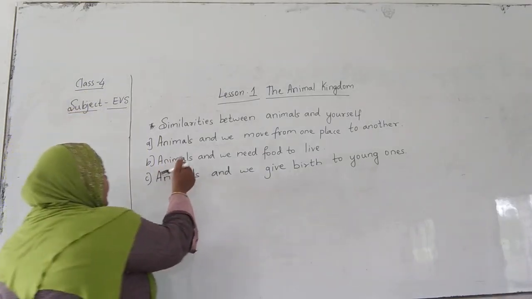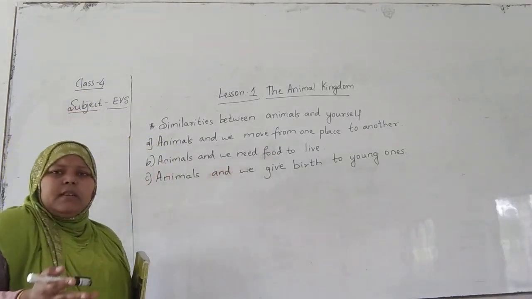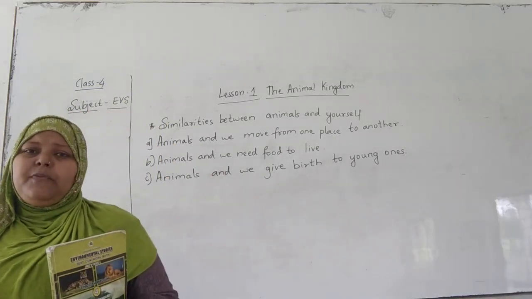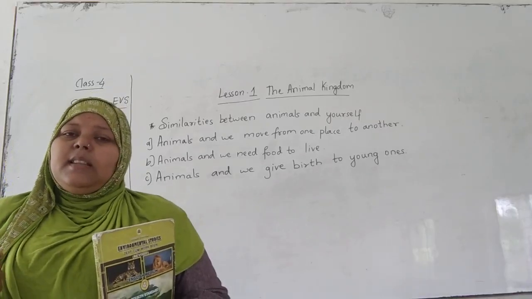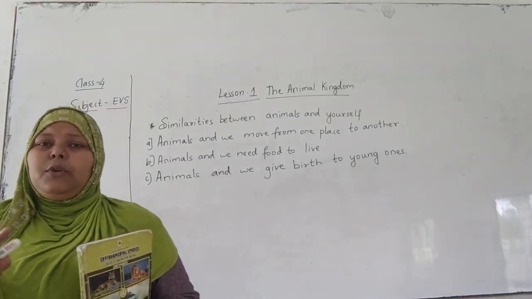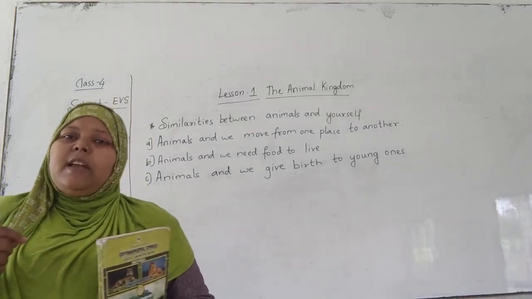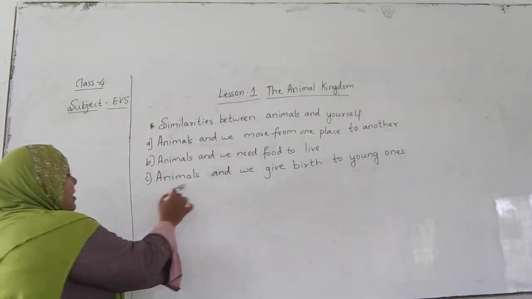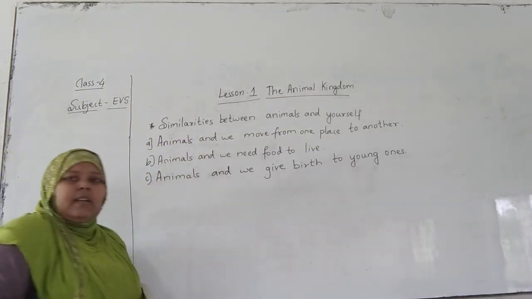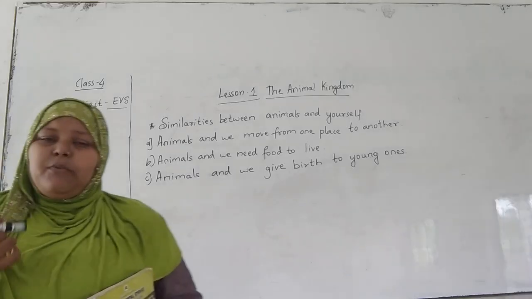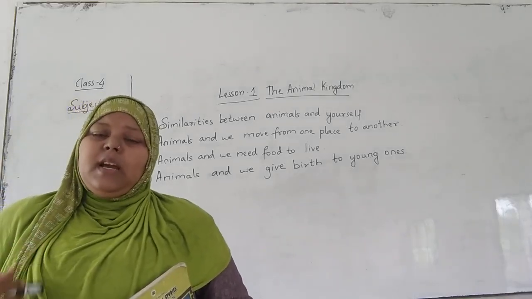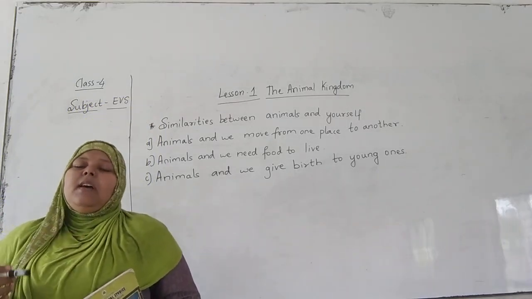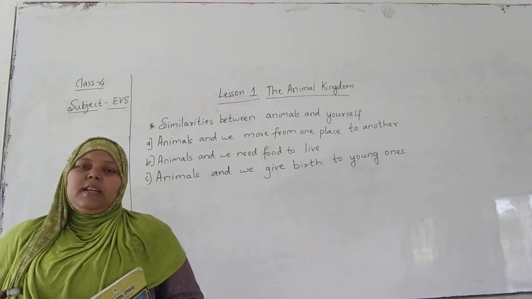Next, animals and we need food to live. We are human beings, and animals, we all have life, and we have already studied that all living creatures need food to live. So we can say that animals and we both need food to live. Next, animals and we give birth to young ones. It means animals and we all give birth to young ones, isn't it? Hope the similarities between animals and yourself have been clear to you.